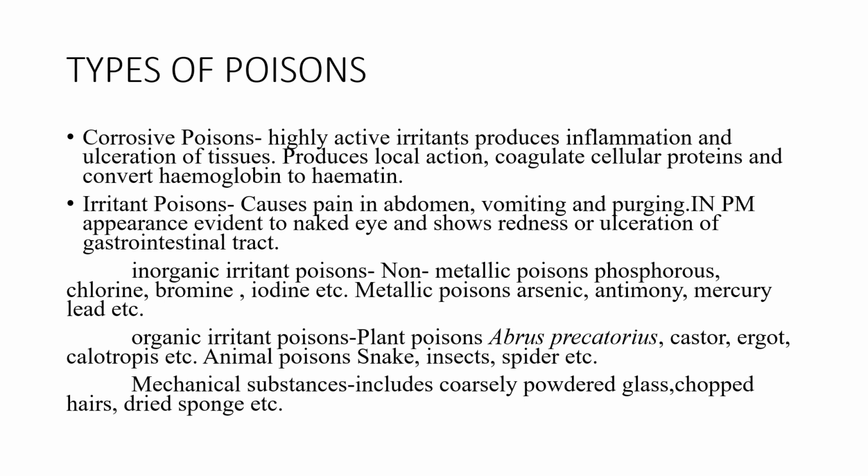Like in datura, the root, seed, fruit and leaves are all poisonous, but the degree of toxicity of these parts varies. Next, castor, ergot, calotropis, etc. All these are plant sources of organic irritant poisons. The animal poisons include snakes, insects, and spiders. The bite from these animals also contains poison. These are parts of organic irritant poisons.